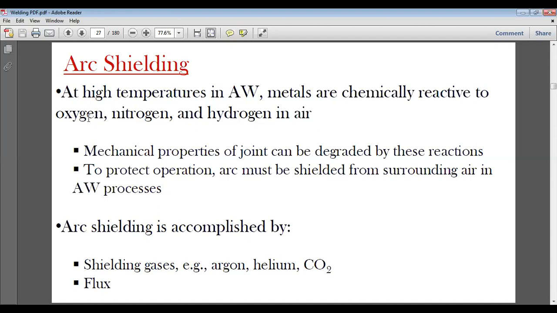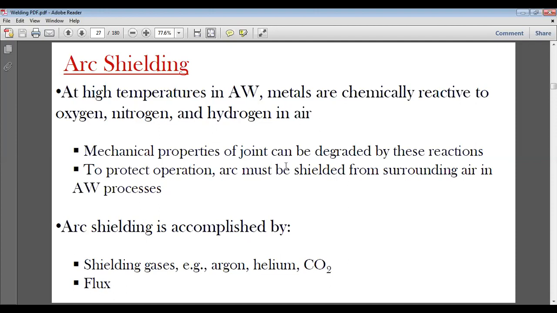We are trying to save the molten metal from the environment, so we provide a shield. We have discussed two types of enveloping the whole space, one by gas and one by flux, or powders that we put on the welding pool so that it is not contaminated. So these are two types. At high temperatures in welding, metals are chemically reactive to oxygen, nitrogen, and hydrogen in the air.